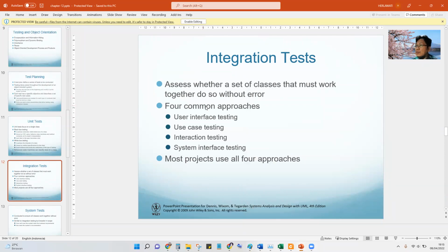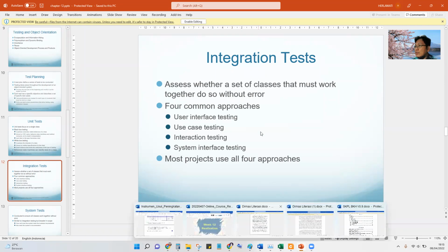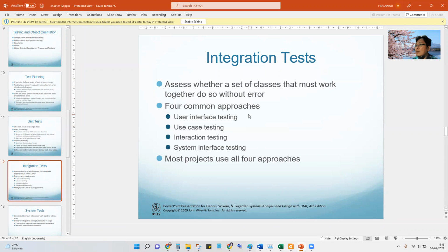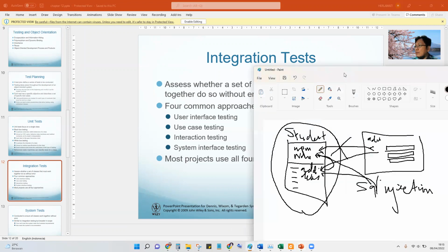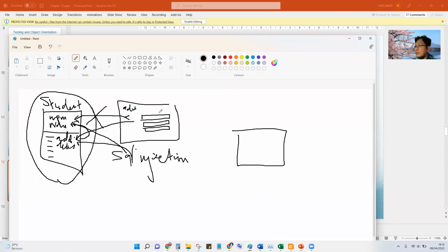There are four common approaches: user interface, use case, interaction, and interface. And usually this is for the interface.